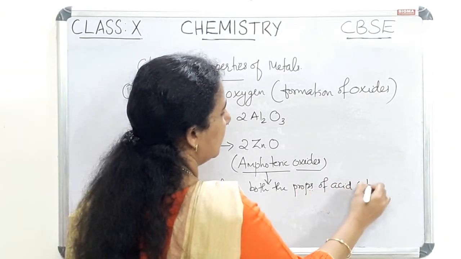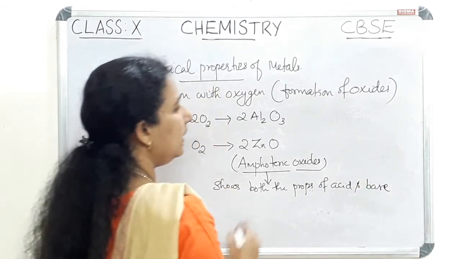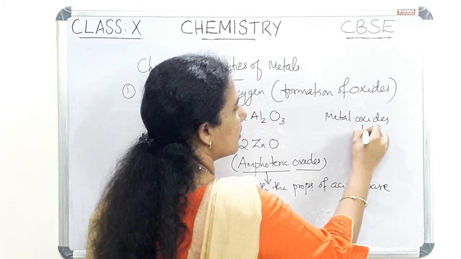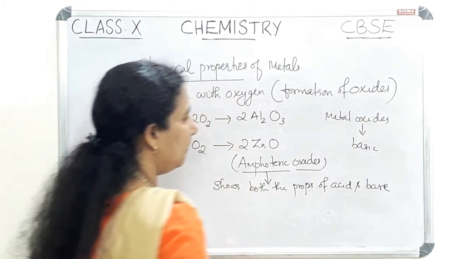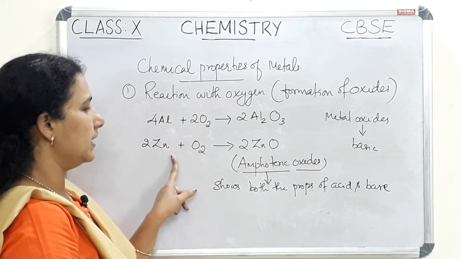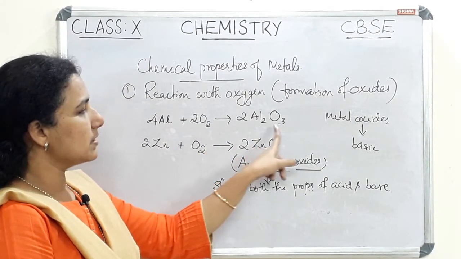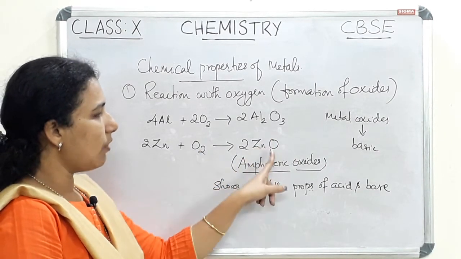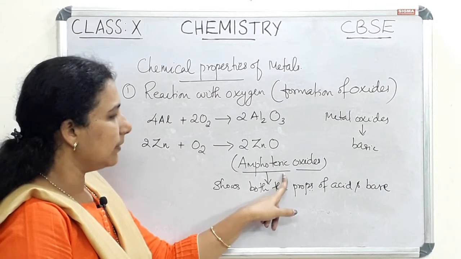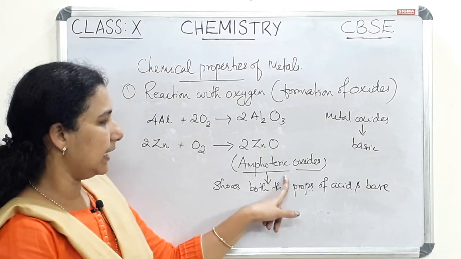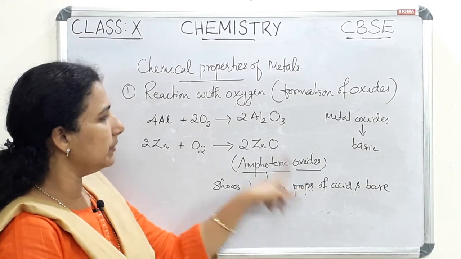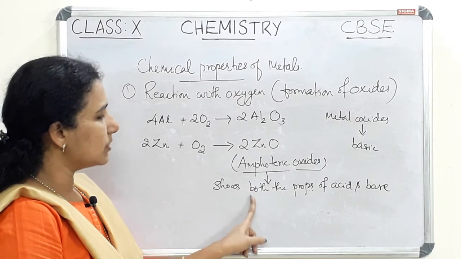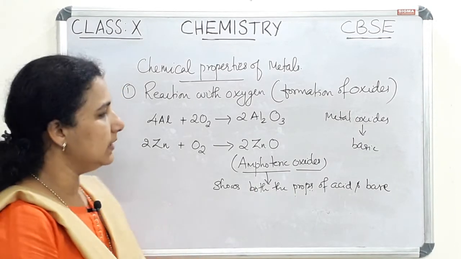Normally we expect metal oxides to be basic in nature, but in the case of aluminium and zinc, the oxides formed with oxygen are amphoteric in nature. So amphoteric oxides are formed in the case of aluminium and zinc. Amphoteric oxides show both the properties of acid and base.